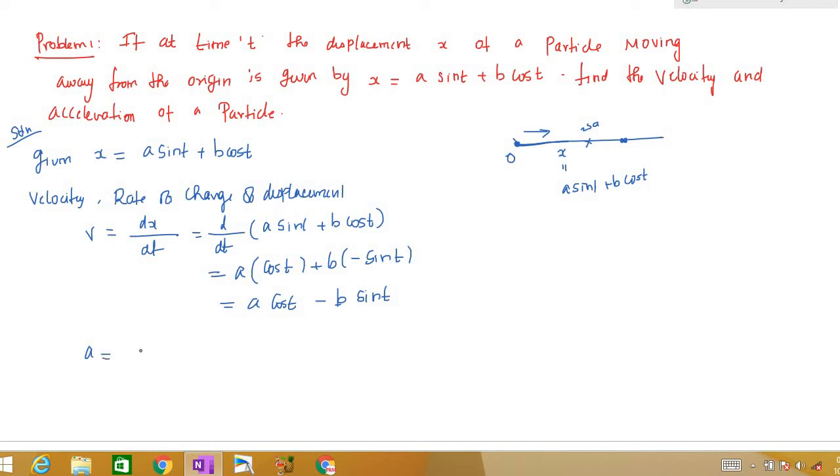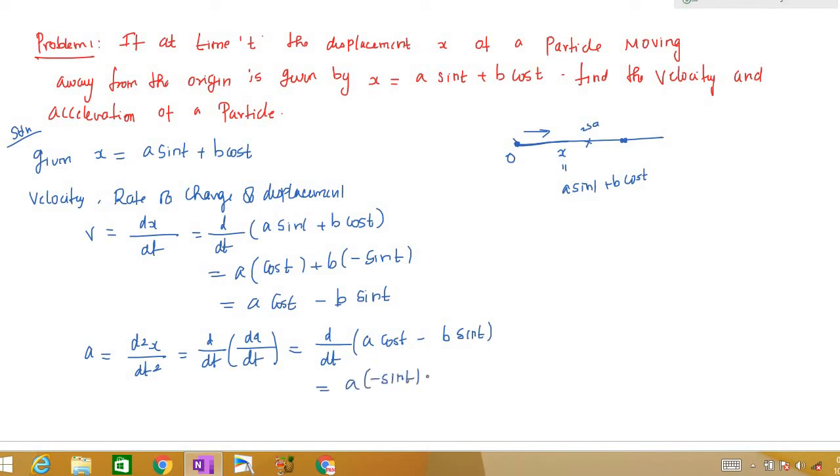Now we will find the acceleration. Acceleration is nothing but d square x by dt square, right? So we have to differentiate d by dt of dx by dt. Now dx by dt is a cos t minus b sin t. The derivative of cos t is minus sin t and the derivative of sin t is cos t. If I take minus outside, we will have minus of a sin t plus b cos t. This is nothing but x, right? So our acceleration is nothing but minus x.